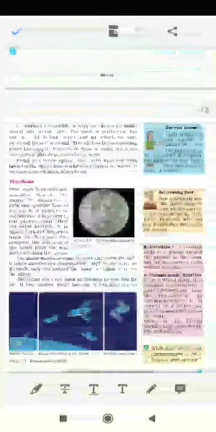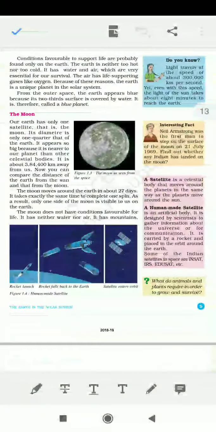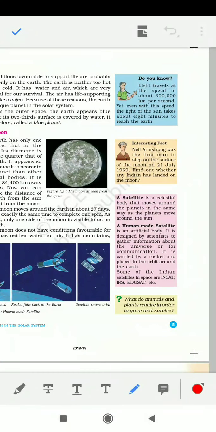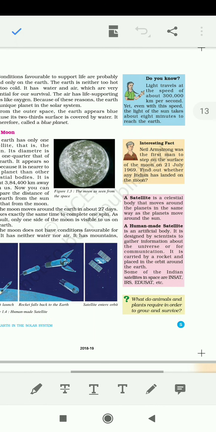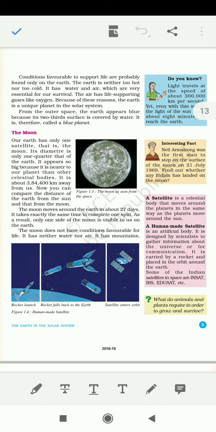Now coming back to the moon, one column says that Neil Armstrong was the first man to step on the surface of the moon on 21st July 1969. So that's also a fun fact. People must have heard this earlier, otherwise remember this.